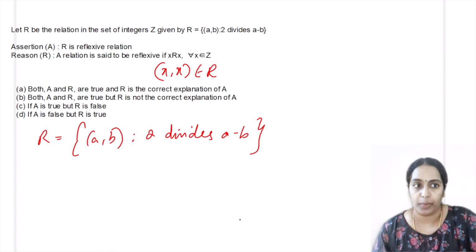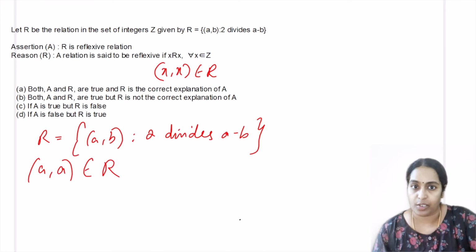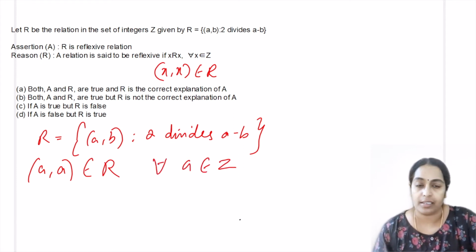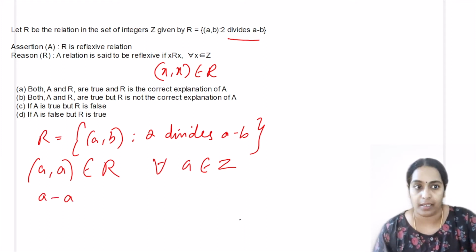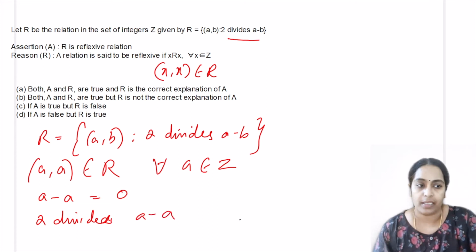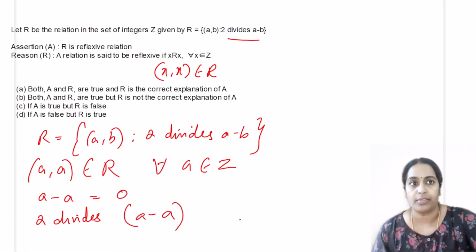For a relation to be reflexive, we have a comma a belongs to the relation, where for all a belongs to the set. Here it is the integer set. So a comma a, 2 divides a minus b is the relation. What is a minus a? A minus b is here a minus a, which is 0. So definitely 2 divides a minus a. Hence it is a reflexive relation.